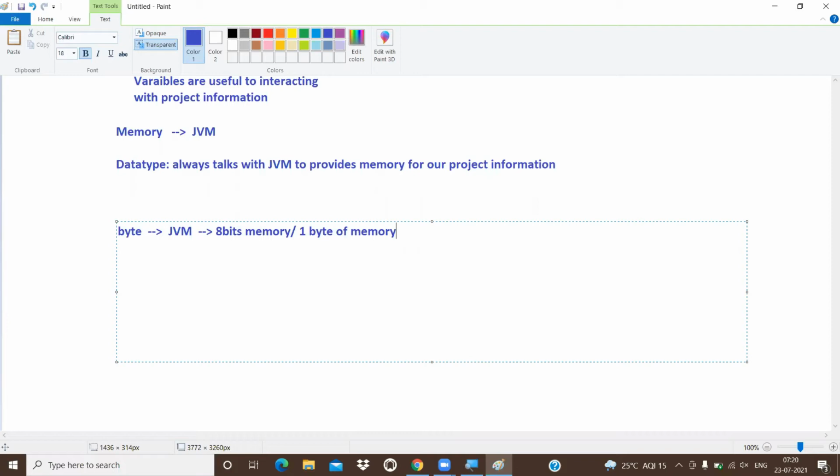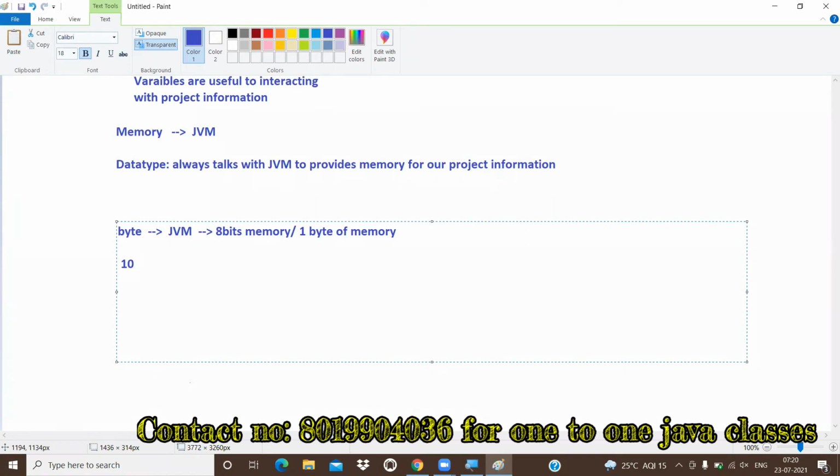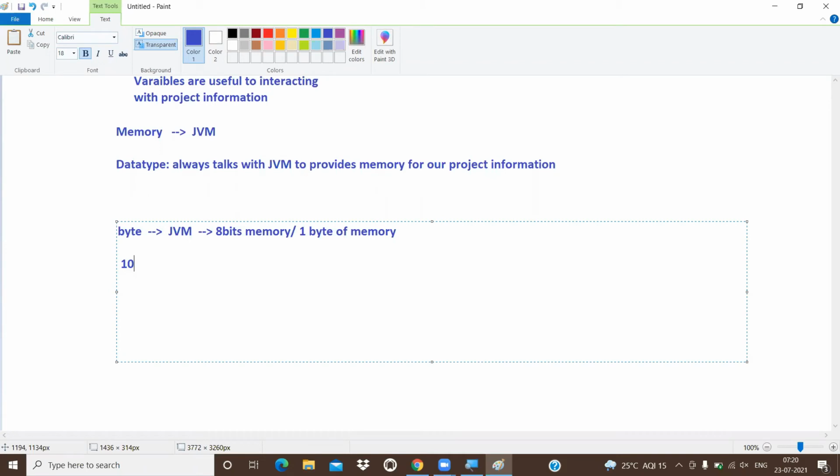Now observe, guys, carefully. For example, I want to send 10 rupees from my account to another account. For the 10 rupees we have to give space at machine level or programmatic level. But 10 is not understood by electronic devices. So we have to convert it into electronic pulses, on and off, which we represent with 0 and 1.